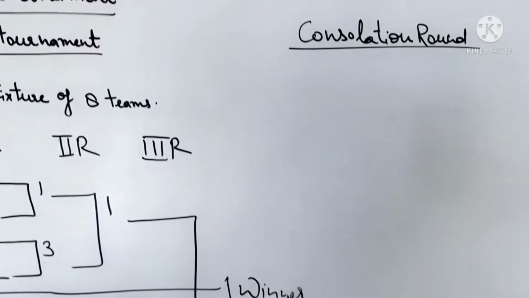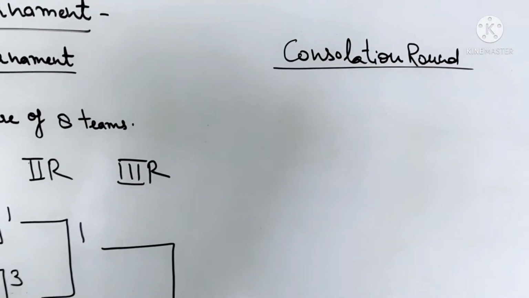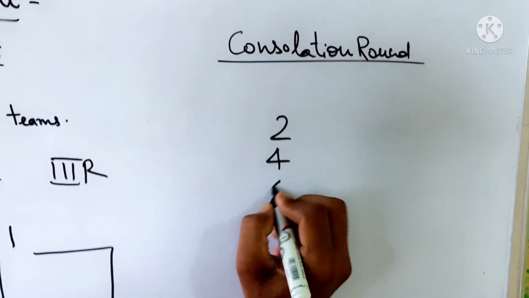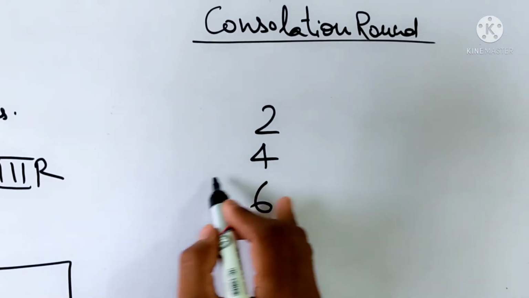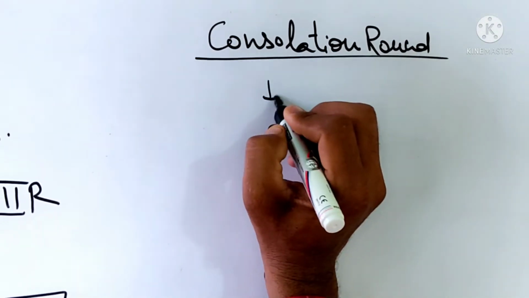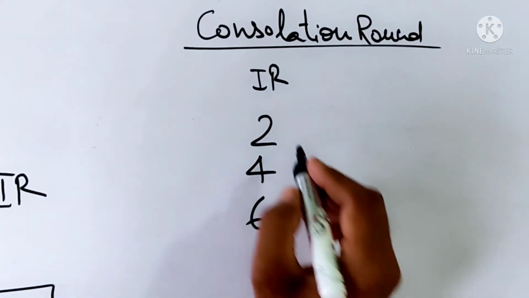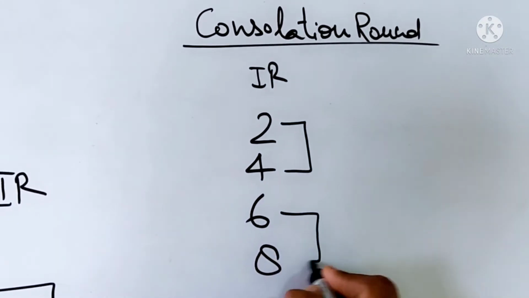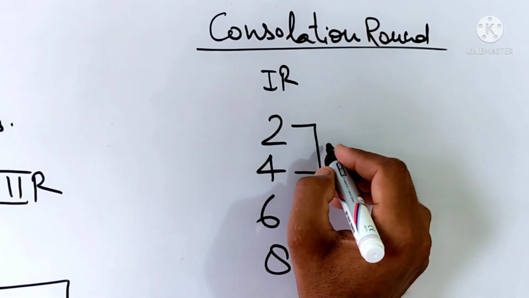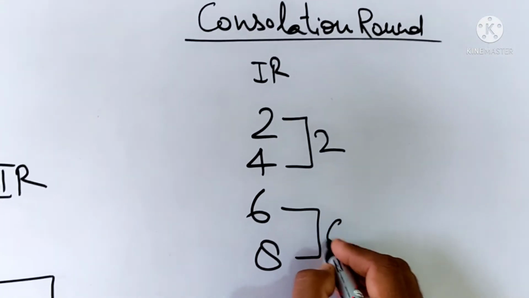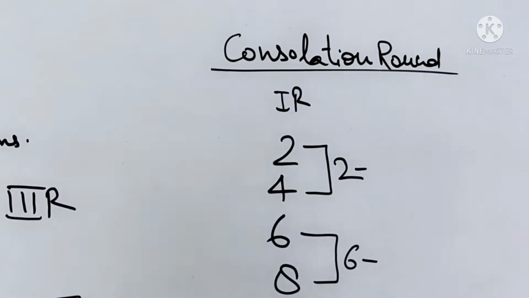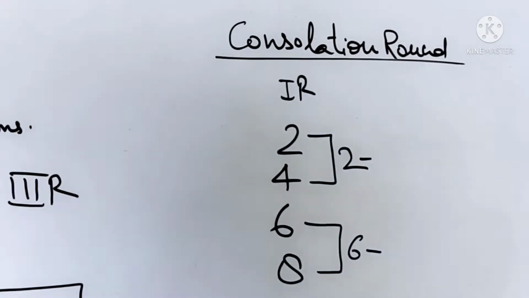Consolation round. Teams number 2, 4, 6 and 8 are the losers of the first round. First round, defeated teams 2, 4, 6, 8. First match, teams number 2 and 4, 2 winner; 6 and 8, 6 winner. 3 and 7 are the losers of the second round.